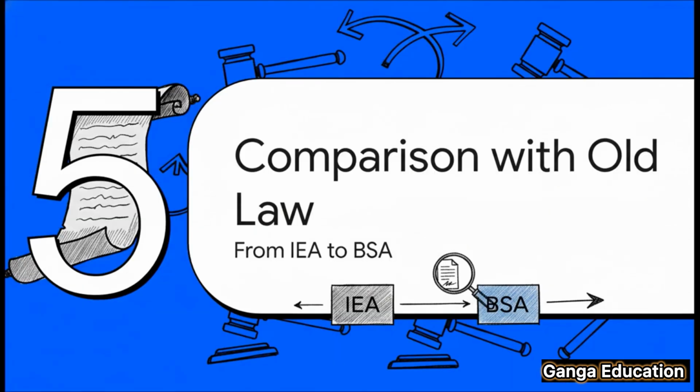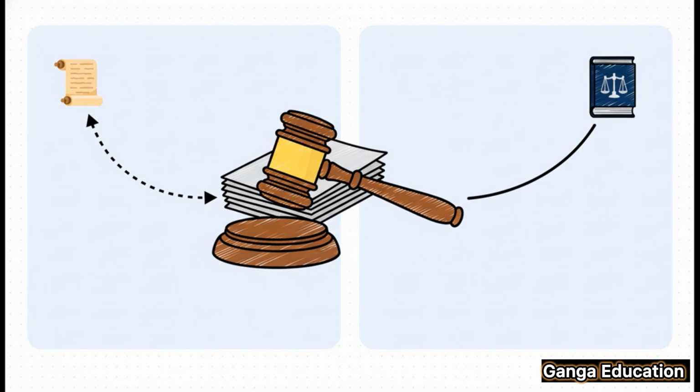Let's take a quick but important look at how this provision fits in with the old law. It's always useful to know the history and the corresponding section number for your reference. So this provision isn't brand new. Under the old Indian Evidence Act of 1872, this same rule was found in Section 67. Now, under the new Bharatiya Sakshya Adhiniyam of 2023, it has simply been renumbered to Section 65. The legal principle, the substance of the rule, remains exactly the same.